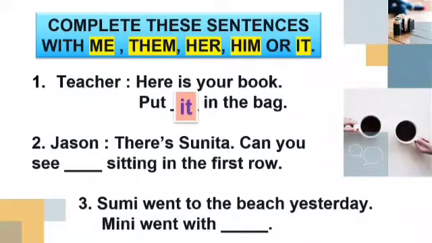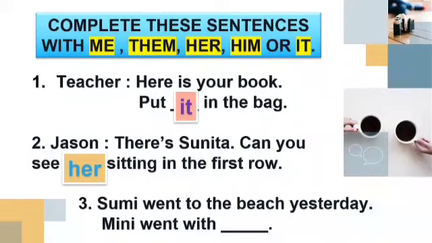Now question number 2, Jason said, "There is Sunita. Can you see dash sitting in the first row?" So children, see is an action word and we are talking about a female, that is Sunita. That is why we are going to use the pronoun her.